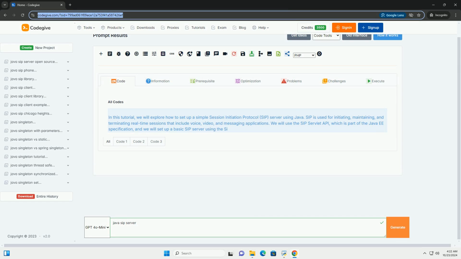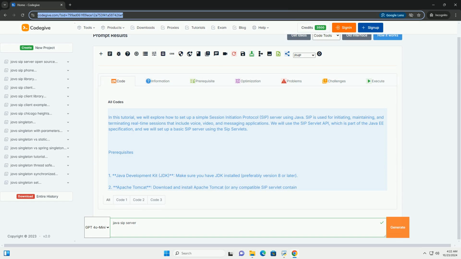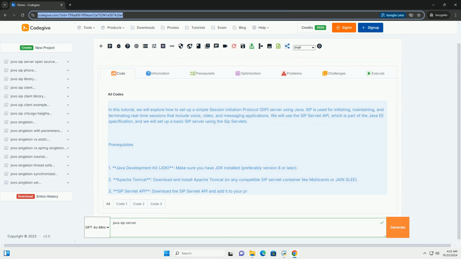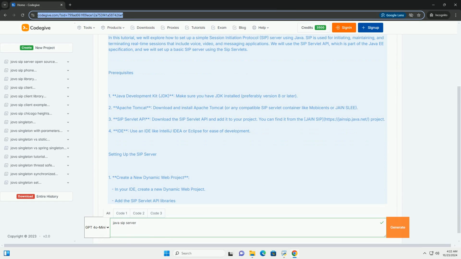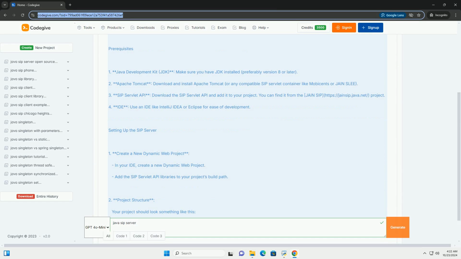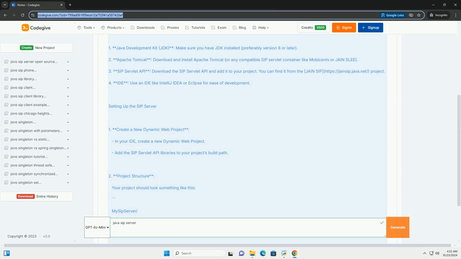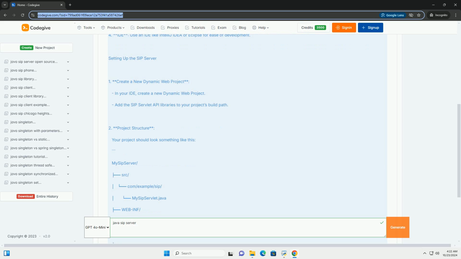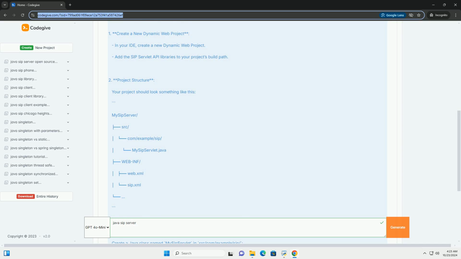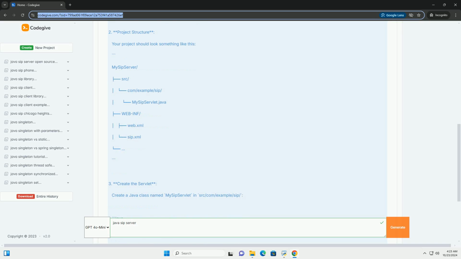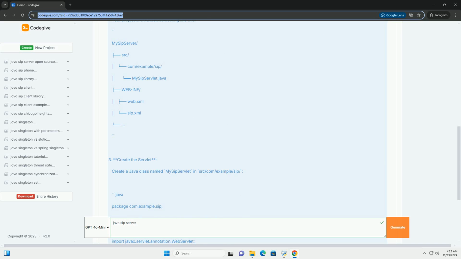In this tutorial, we will explore how to set up a simple Session Initiation Protocol, SIP, server using Java. SIP is used for initiating, maintaining, and terminating real-time sessions that include voice, video, and messaging applications. We will use the SIP servlet API, which is part of the Java EE specification, and we will set up a basic SIP server using the SIP servlets.